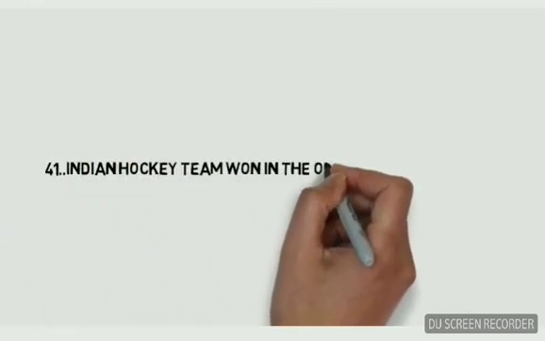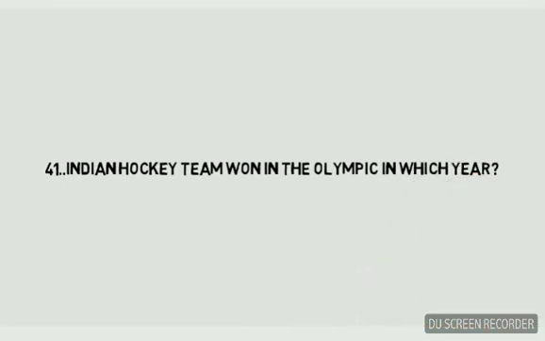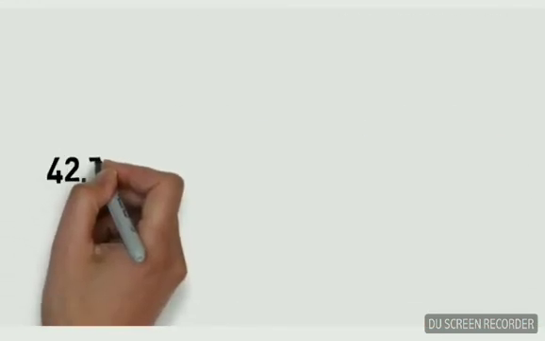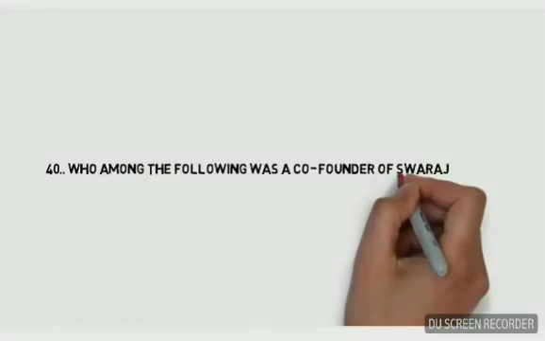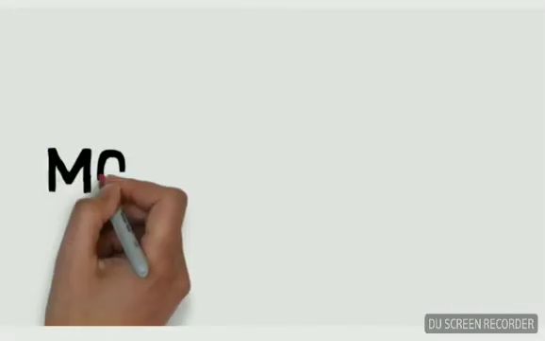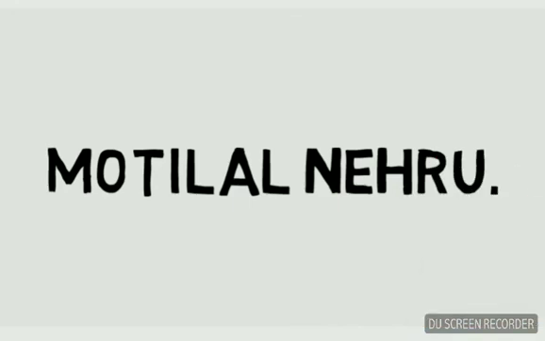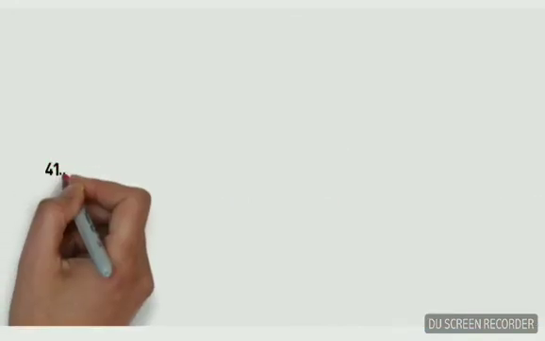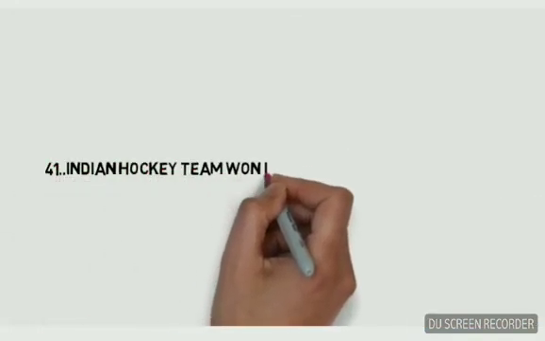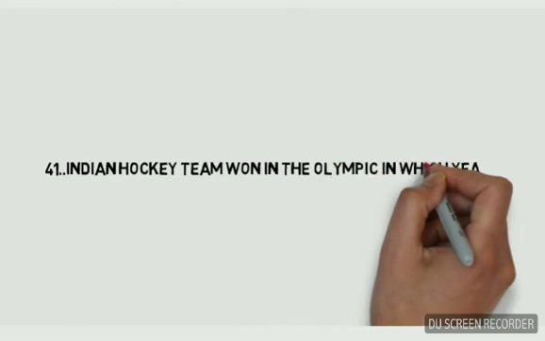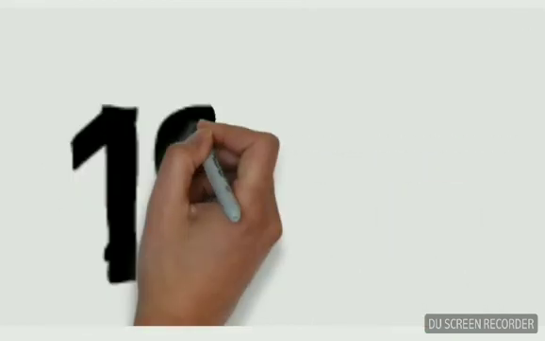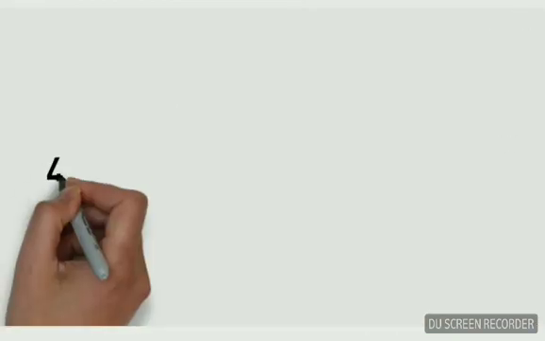Indian hockey team won in the Olympics in which year? 1928.